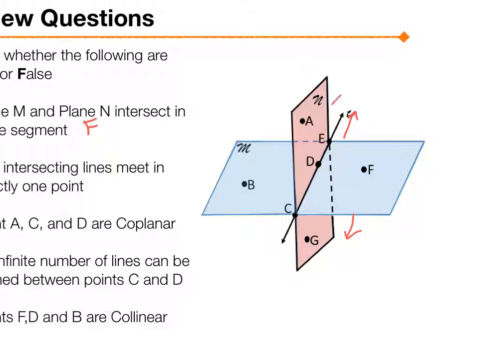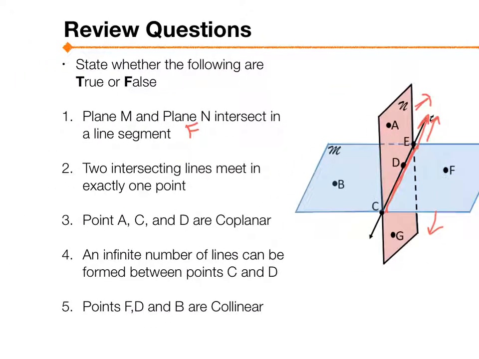It's not just the box that's shown in the picture. So it's not going to end at this segment, CE. It's going to continue. So these two planes, plane M and plane N, intersect in a line. A segment is just part of a line, but a segment has two endpoints. Lines have no endpoints.